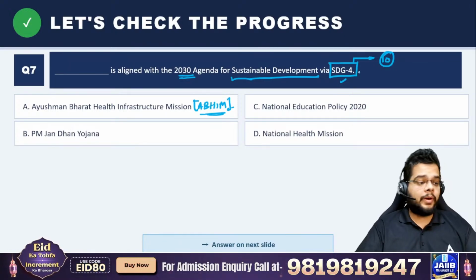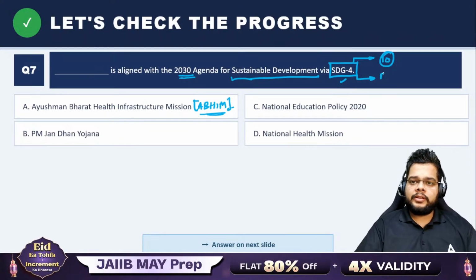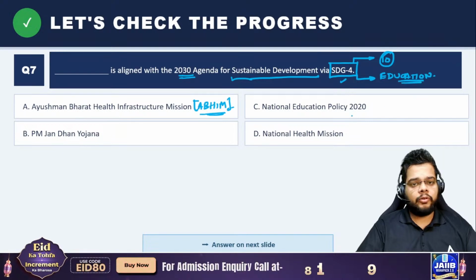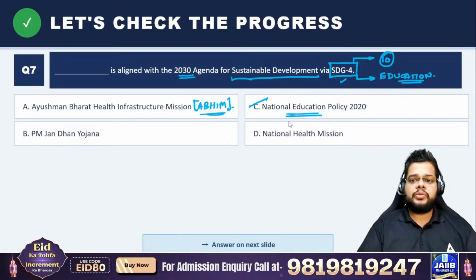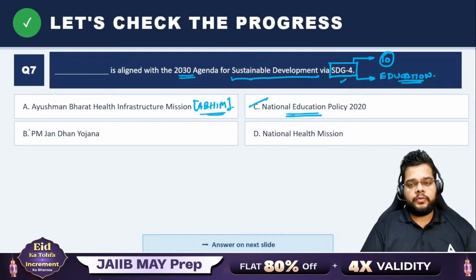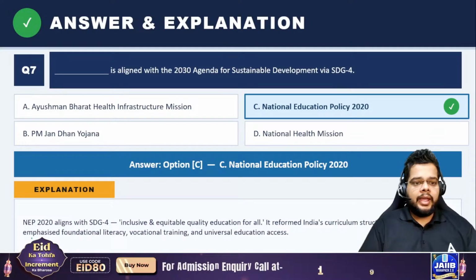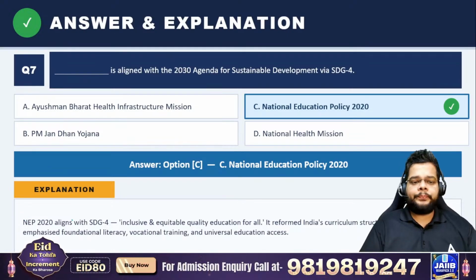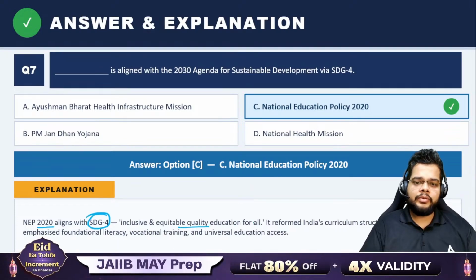SDG 4 talks about what? If we do the reverse engineering, you will find that SDG 4 is for education. For education, we have the SDG 4. So directly, you can answer as option C. National Education Policy 2020 has taken some inputs from SDG 4 as well. So C is the right answer here. NEP, the National Education Policy 2020, aligns with SDG 4, inclusive and equitable quality education for all.